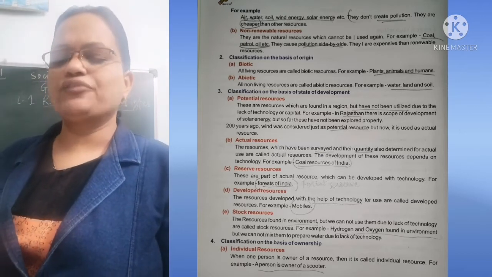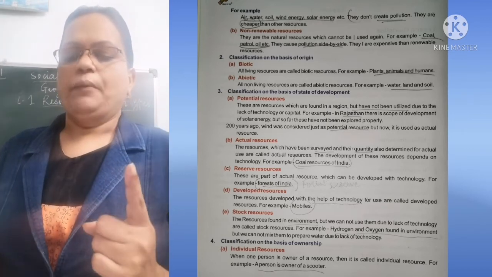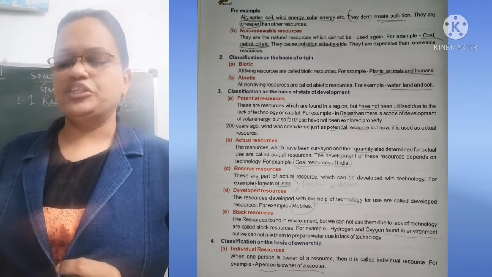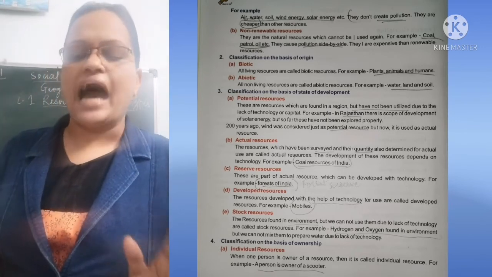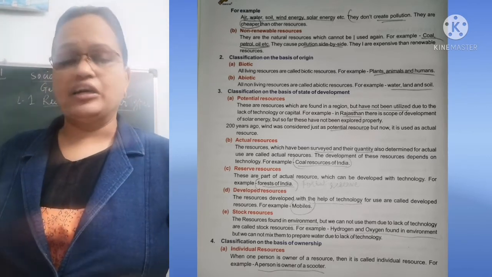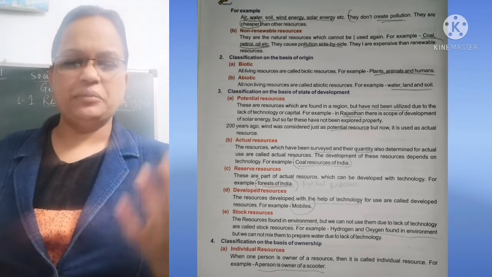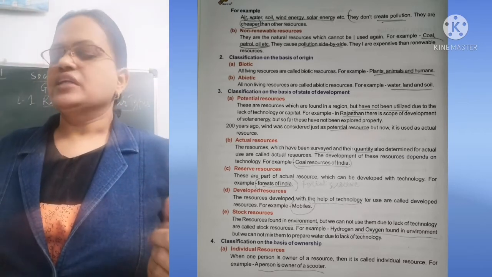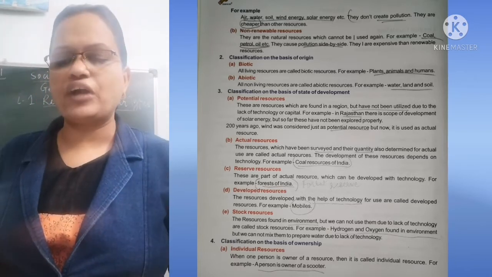Next, classification on the basis of state of development. Now let us see. First is potential resources. These are resources which are found in the region but have not been utilized, due to the lack of technology or capital, means money. For example, in Rajasthan, there is a scope of development of solar energy. Solar energy means the energy we use with the help of sunlight. But so far, these have not been explored properly. People are not using it because of the lack of technology.